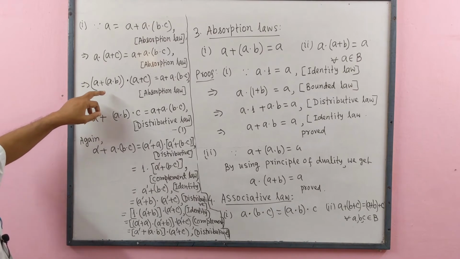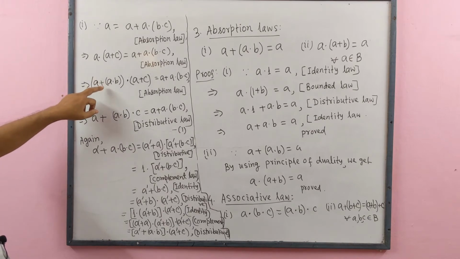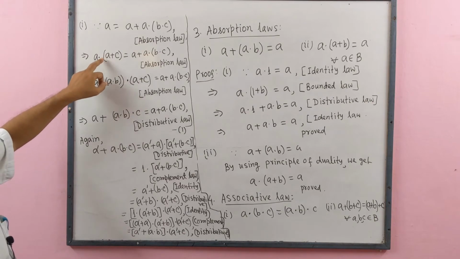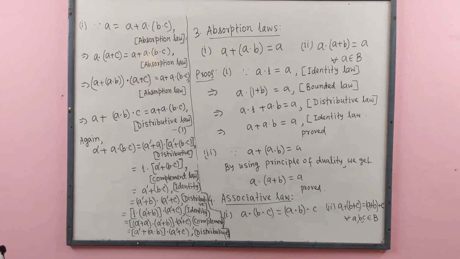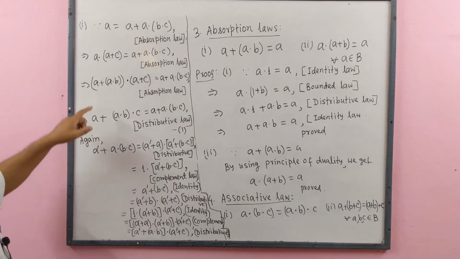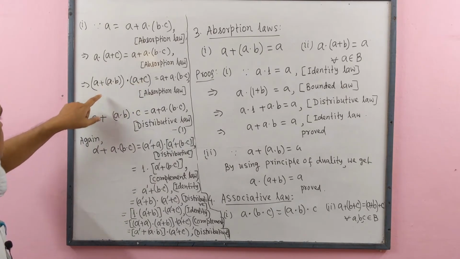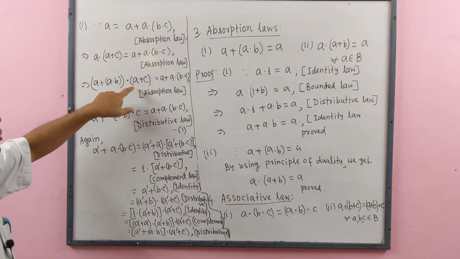Again, in left side, by absorption law, A equal to A plus (A dot B), and dot (A plus C) remains same, right side same. By distributive law, here we have A, here also A, and here plus, here plus. So we write A plus A dot B dot C.